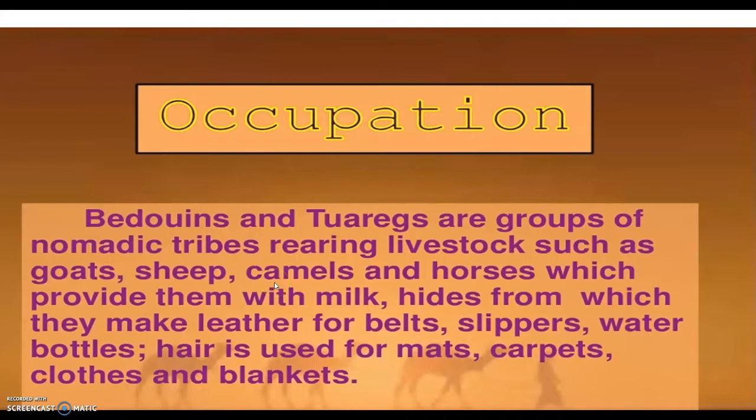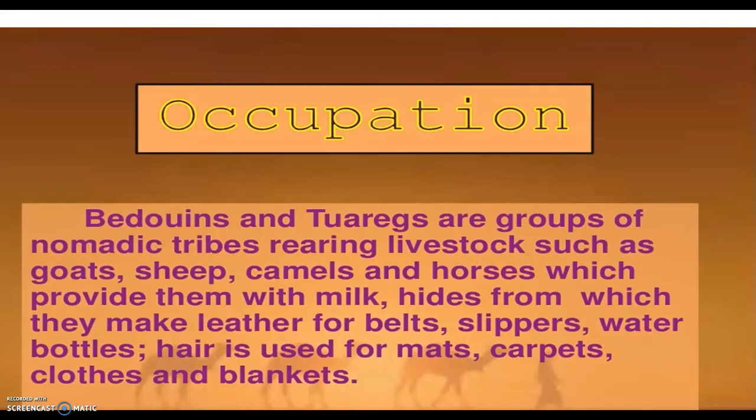Then what about the people and their occupation in the Sahara Desert? Despite its harsh climate, the Sahara Desert has been inhabited by various groups of people who pursue different activities. Among them are Bedouins and Tuaregs.